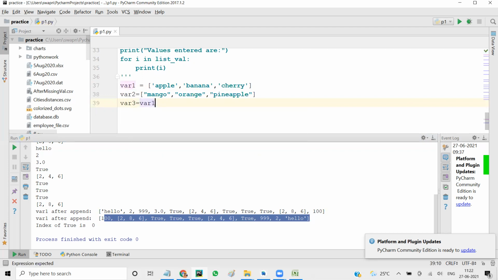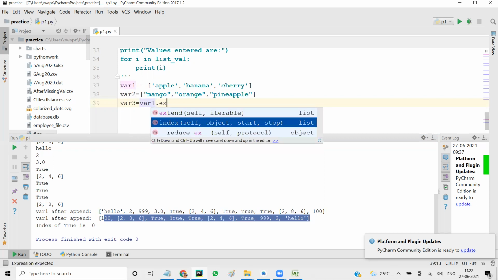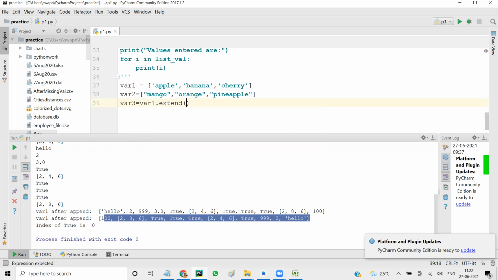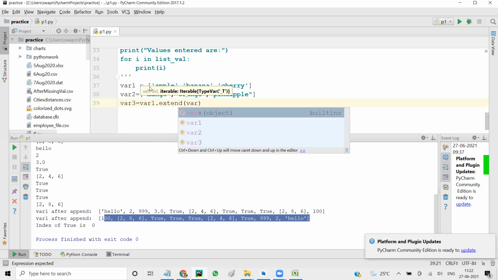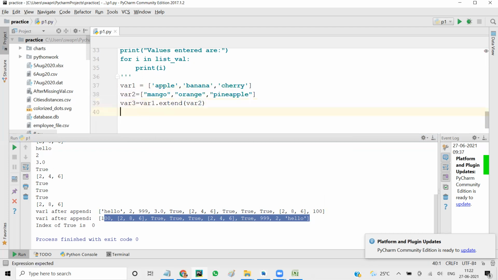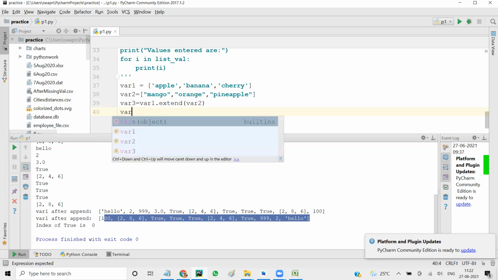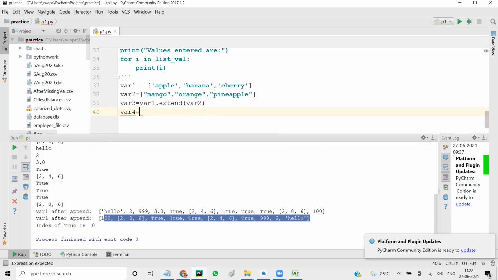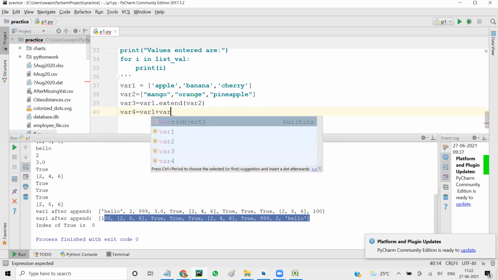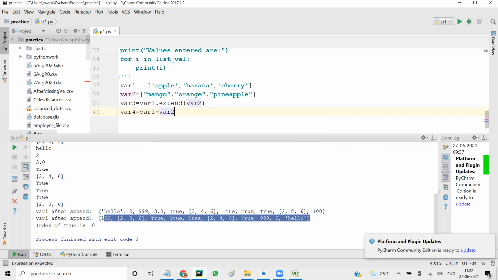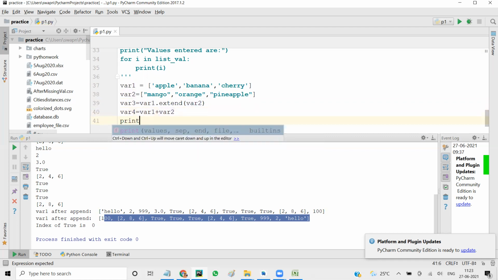Now I say var3 equal to var1 dot extend, and I put var2 inside. So var3 equal to this, and now I say var4 equal to var1 plus var2. I'm going to print in the reverse order.